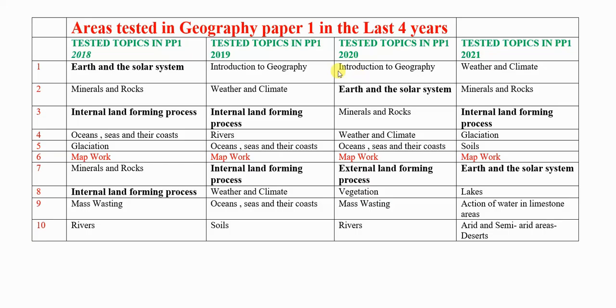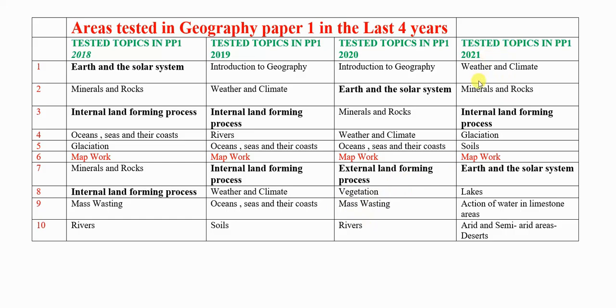2020, the first question was introduction to geography, and then the solar system and the earth, rocks, weather and climate. Question 4. Question 5 was ocean, seas and their coasts. Question 6 was map work. Then 7 was external land forming process. Number 8 was vegetation. Mass wasting, number 9, and then 10 was rivers.